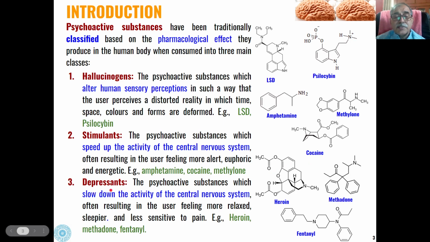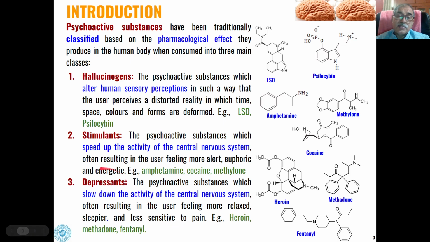Then there are depressants. Depressants show an activity completely opposite to stimulants. They slow down the activity of the central nervous system. When anybody takes these depressants, he will usually feel more relaxed, sleepy, and less sensitive to pain.